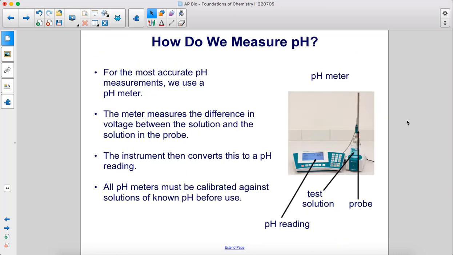For the most accurate pH measurements, we use a pH meter. The meter measures the difference in voltage between the solution and the solution in the probe. The instrument then converts this to a pH reading. All pH meters must be calibrated against solutions of known pH before use.